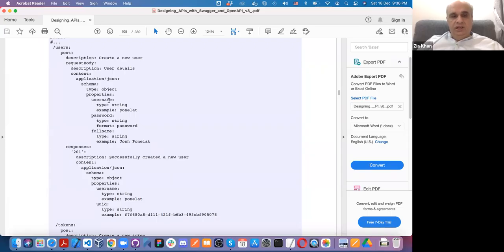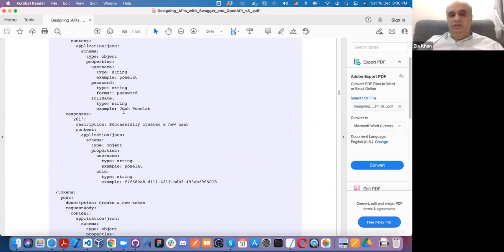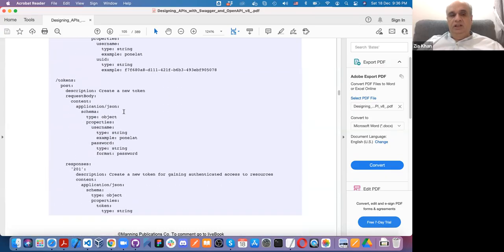As you can see, you create a username with a password and the full name. You send it, and if the data is valid and no duplicate previously exists with the user ID, it will give you a 201 response, which means everything worked and the user was successfully created.